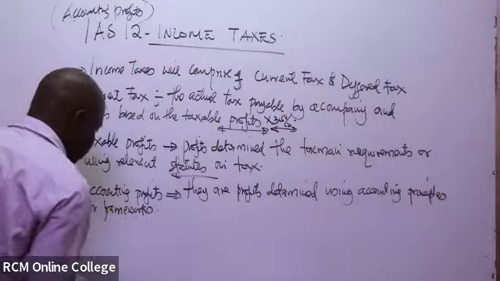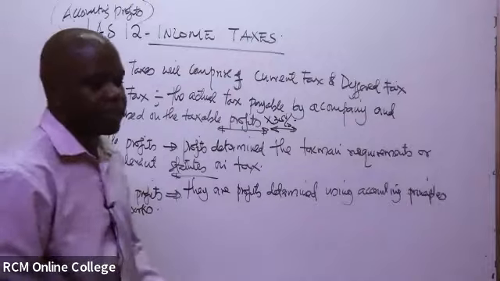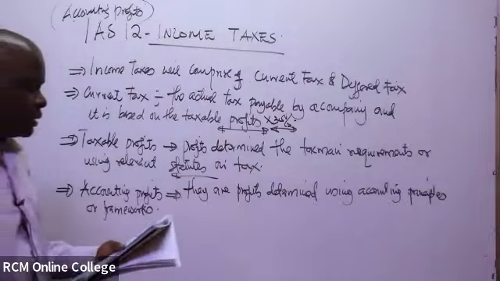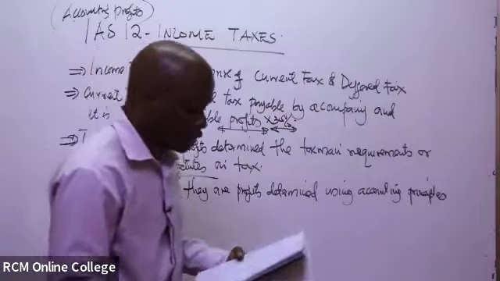So they are simply the profits that you find in the books of accounts, or the financial statements.